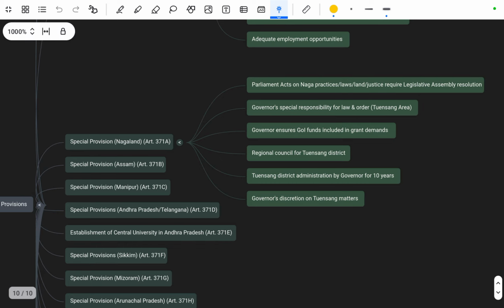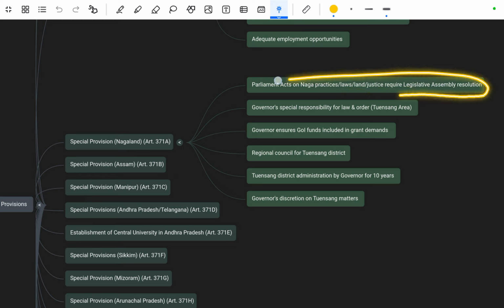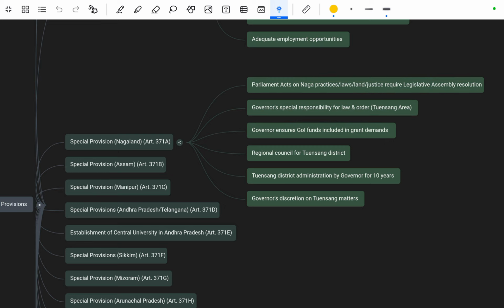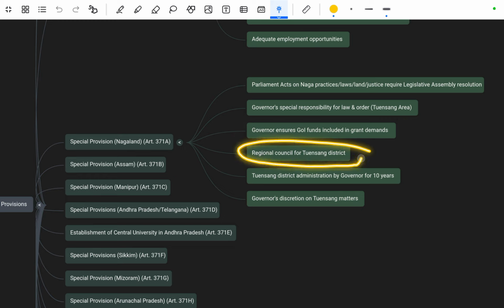Next is Article 371A, that is about Nagaland. It mentions the Parliament Act on the Naga practices. It was asked in the exam in previous year papers, so please remember this. Parliament may act on the Naga practices, laws, land, justice; it requires the Legislative Assembly's resolution. Okay. Governor's special responsibility for law and order.